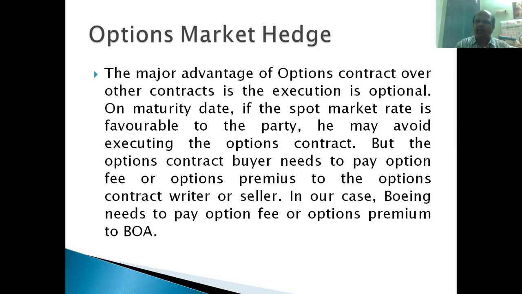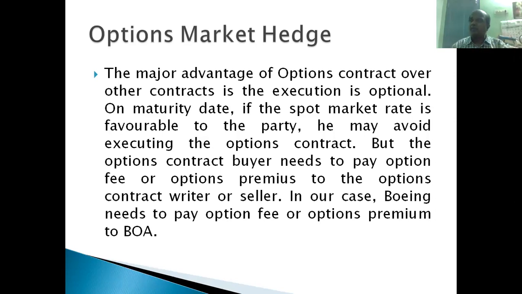The advantage of an option contract over other contracts is that the execution is optional. On the maturity date, if the spot market rate is favorable to the party, that rate is better than this option contract rate, then I can go for selling my 10 million pounds. Boeing can decide to sell this 10 million pounds in the spot market.